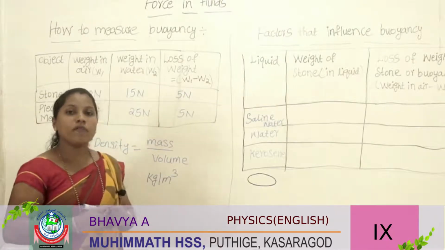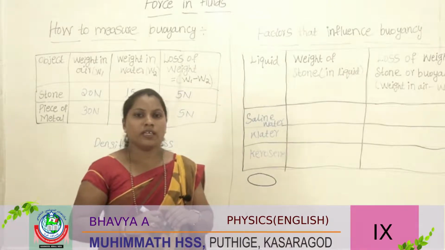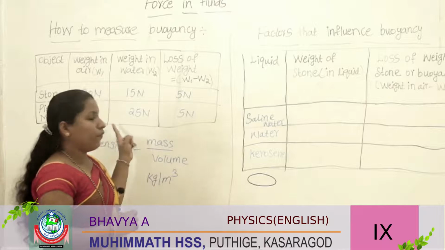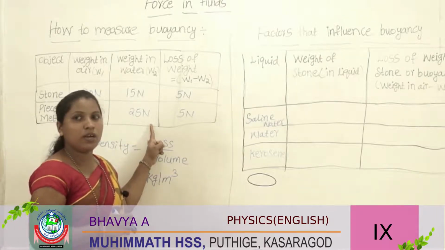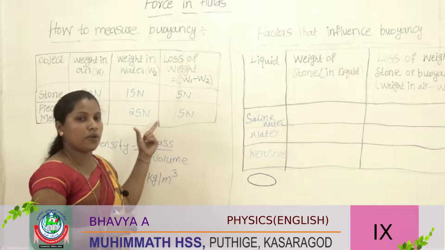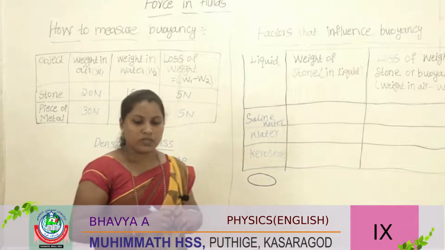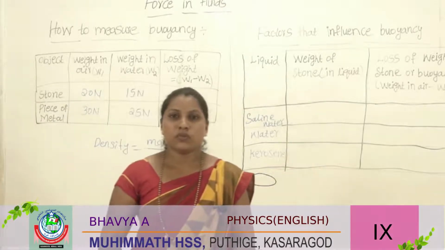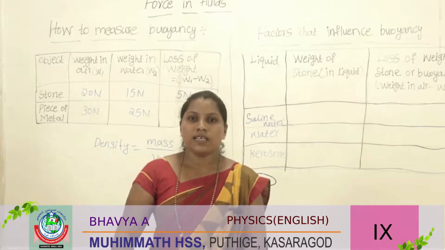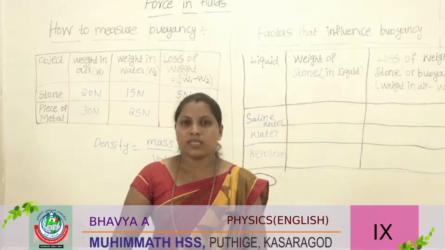The loss of weight is called the buoyancy. Understood now? Here we measure the weight in air, then the weight of that object in water, so here we get buoyancy of 5 Newton. Two different objects of the same size immersed in water give buoyancy.